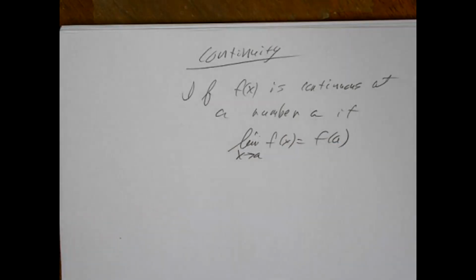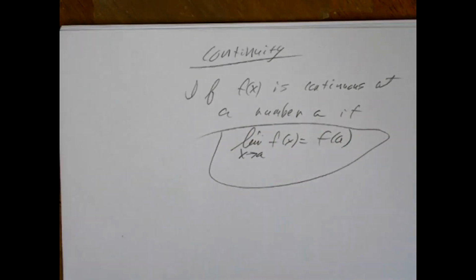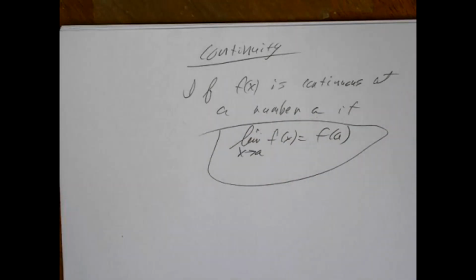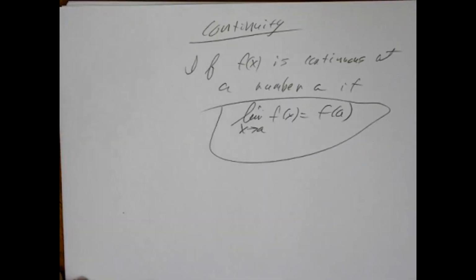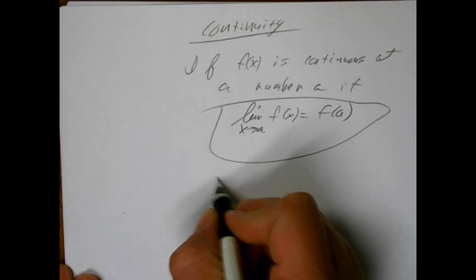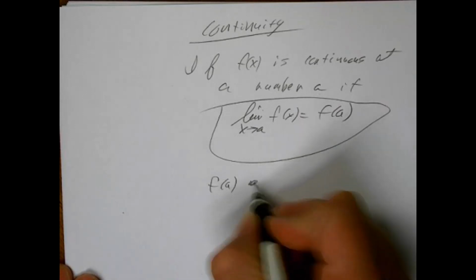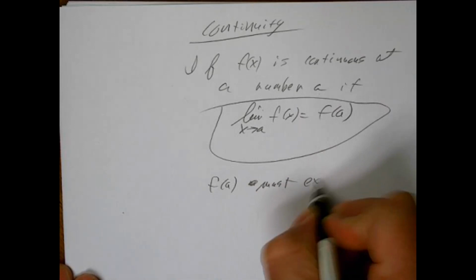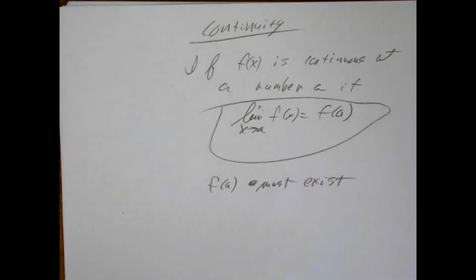Again, it seems like a pretty straightforward statement, all right? But you have to understand there's a lot that goes into this statement. There's a lot implied by it. So let's think about what they're saying here. Let's start over here on the right-hand side. They're saying equals f of a. That means, number one, f of a must exist. So for a function to be continuous at a number, the function has to be defined